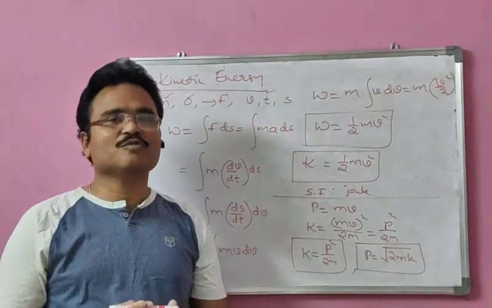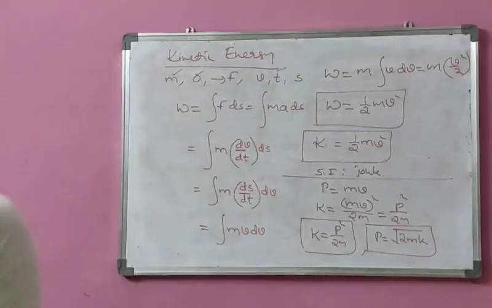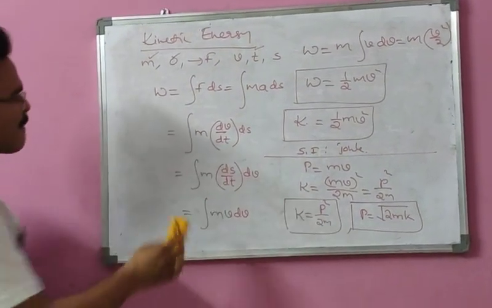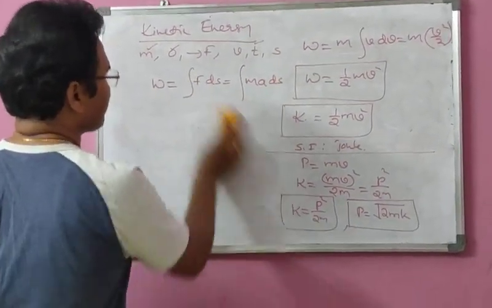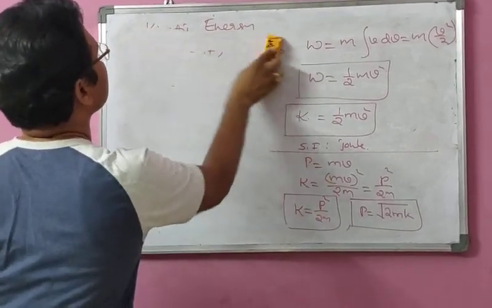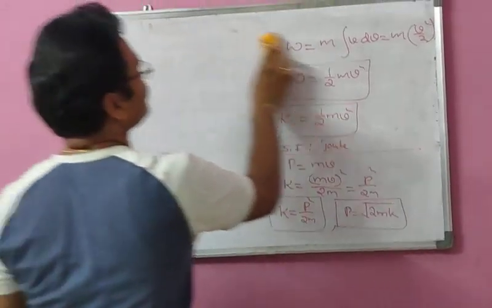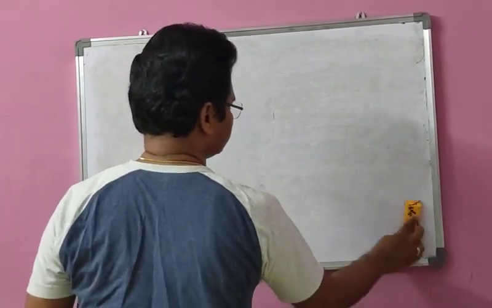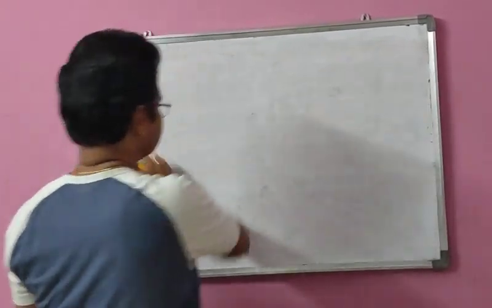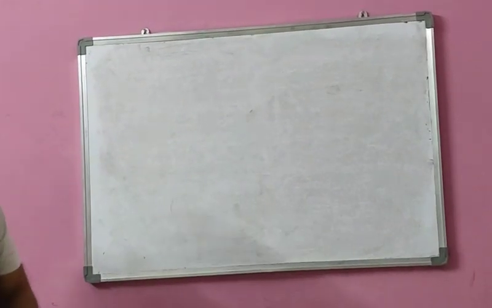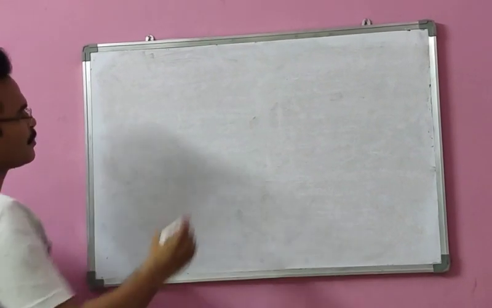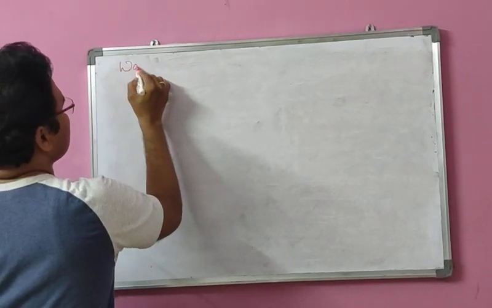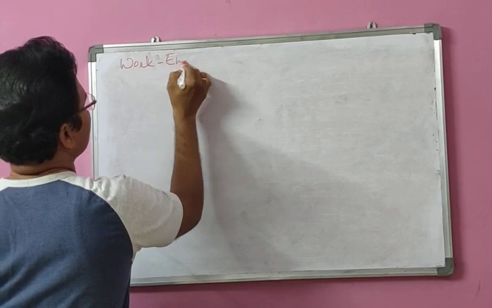Next, we will move on to potential energy. But before going to potential energy, let us know about another one, that is the work energy theorem.